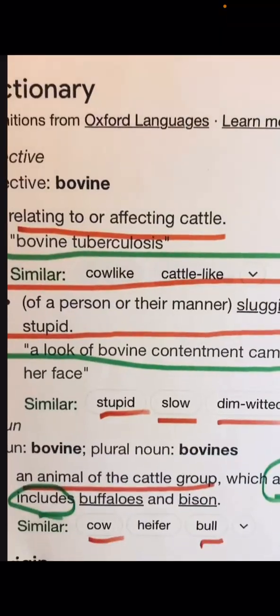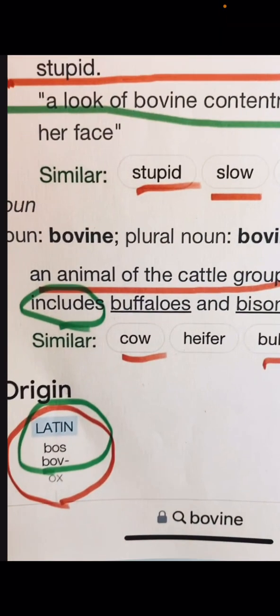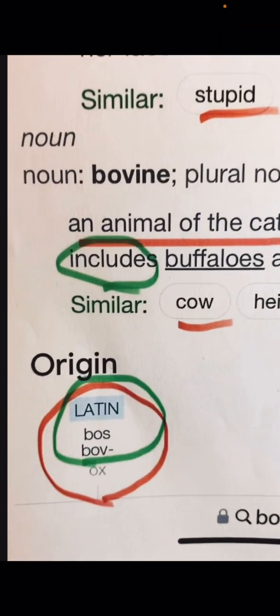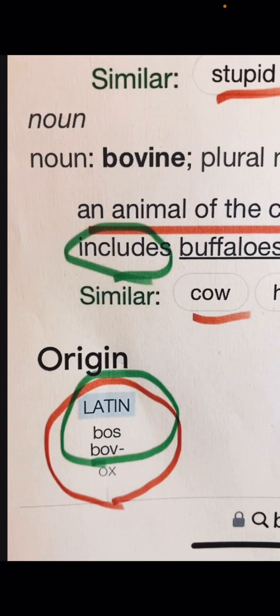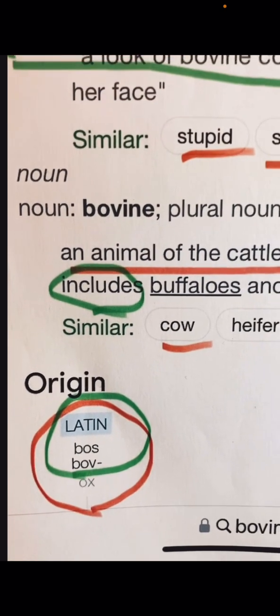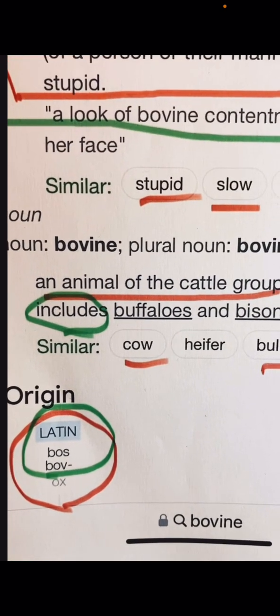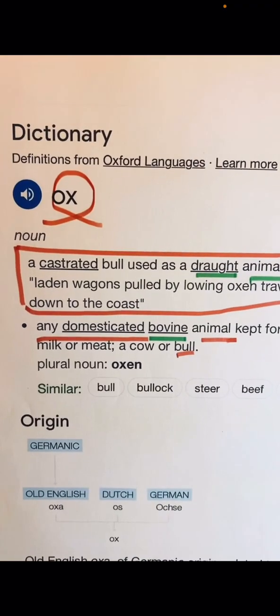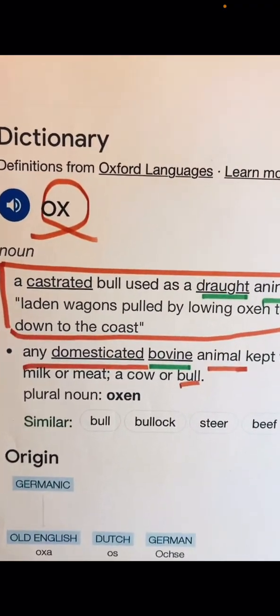We are seen as bovine, cattle, chattel, of a person of their manner, comparatively sluggish or stupid, animal of the cattle group, human. You can see my other video about bondi, and how we have agreed to terms that describe us as ruminant animals, just regurgitating Jesus' word, not processing it. The word ox comes back to boy, as in pupil, ward, the way they say we behave. And we agree to those terms.